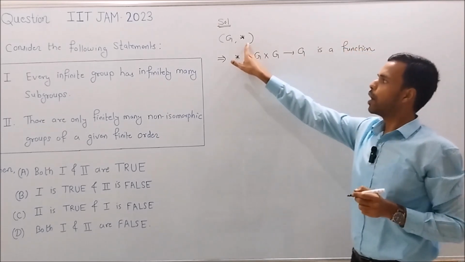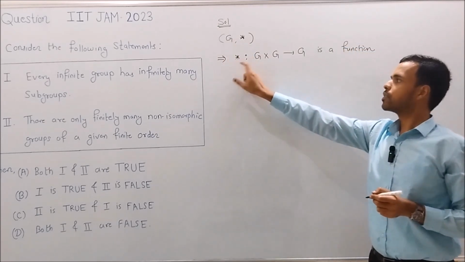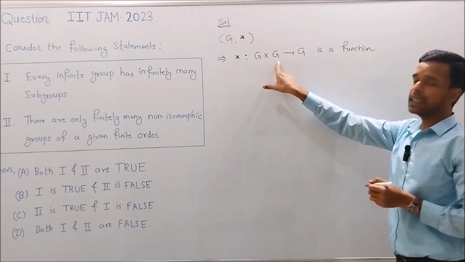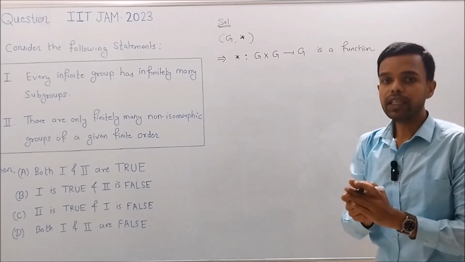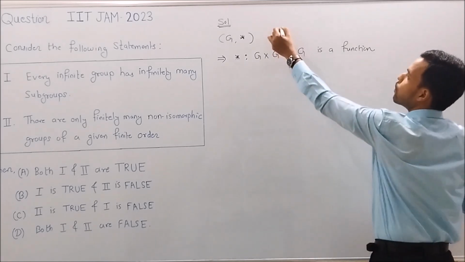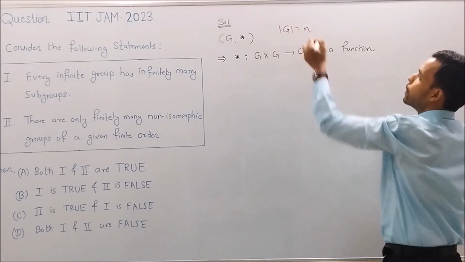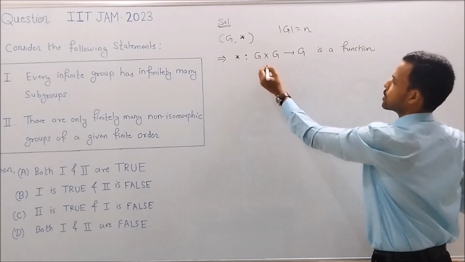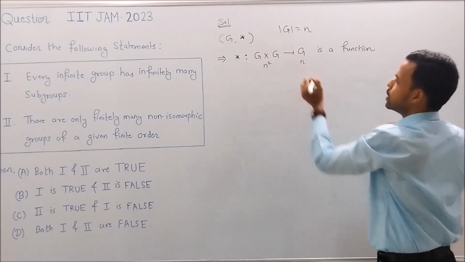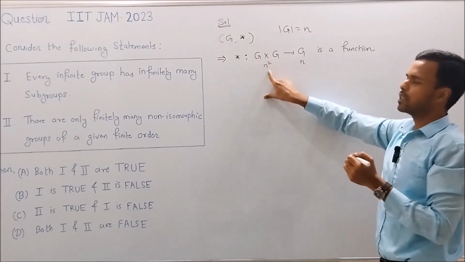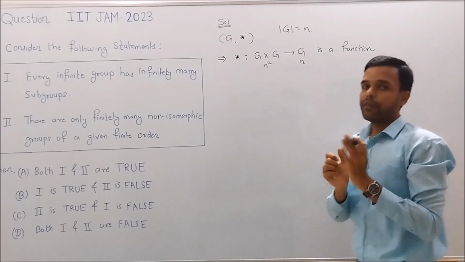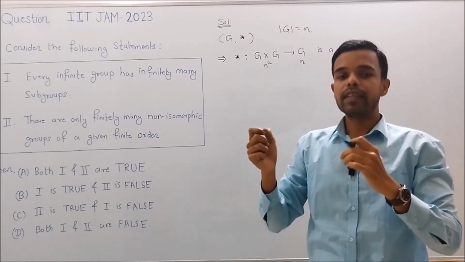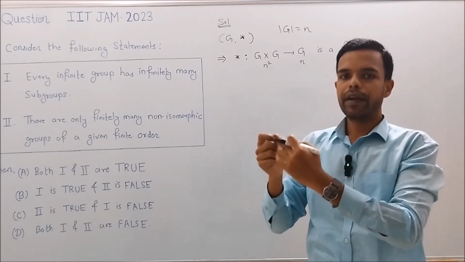As star is a binary operation on G, this means that star is a function from G cross G to G. What is G cross G? G cross G is the Cartesian product of G with itself. If G has n elements, that is order of G is n, then G cross G has n square elements. And we know that the number of functions from set A to set B is equal to the cardinality of B raised to the power cardinality of A.